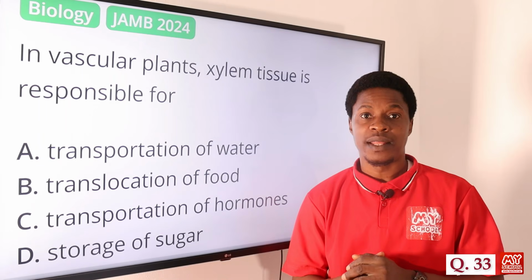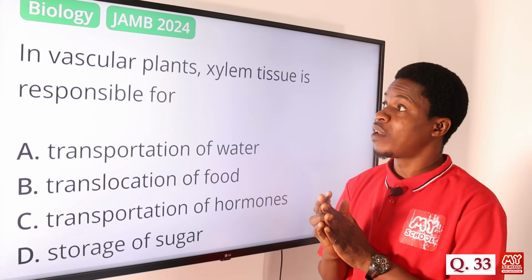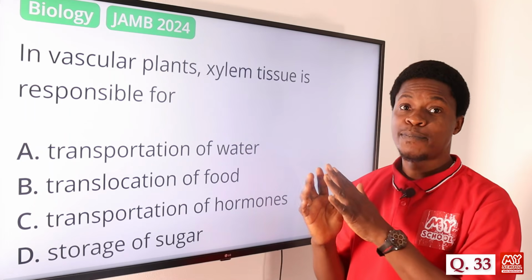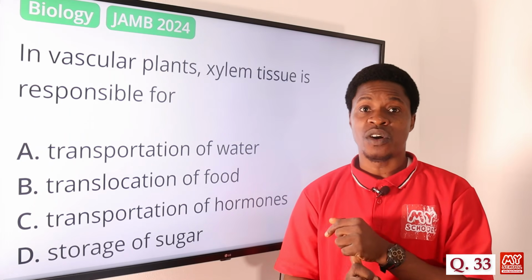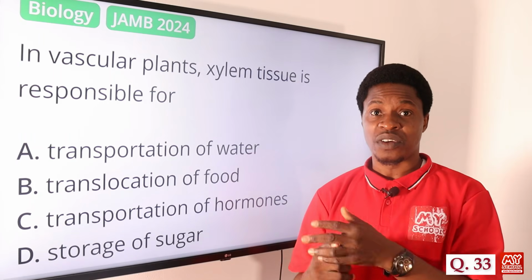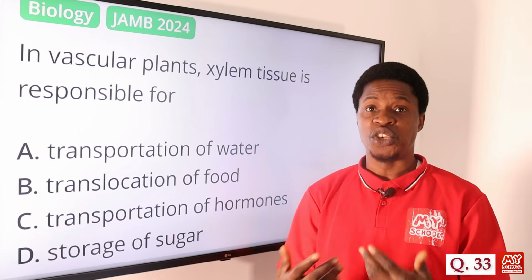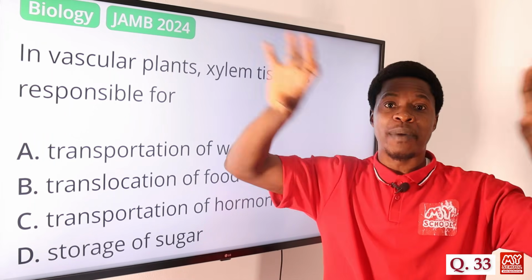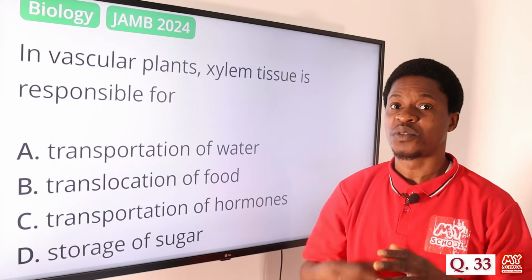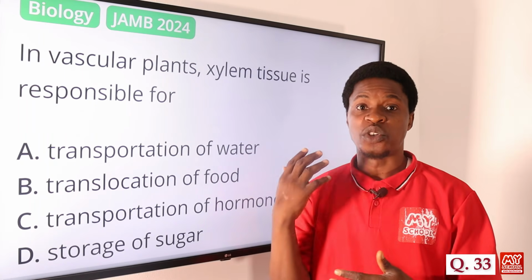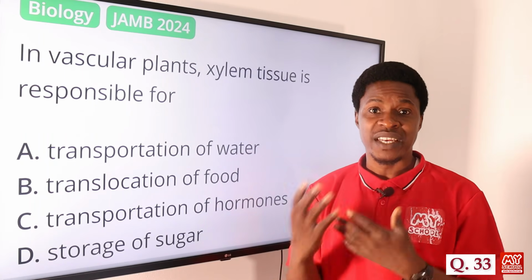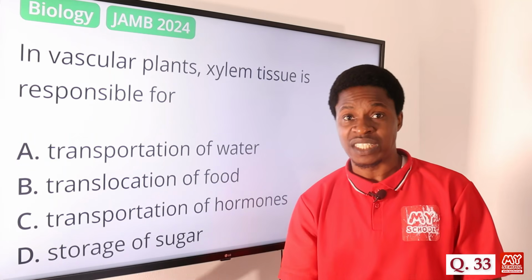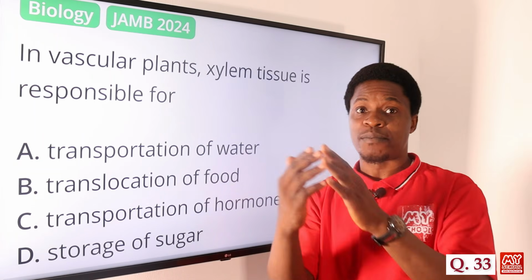Let's move on to question number 33. In vascular plants, xylem tissue is responsible for what? Remember that both xylem and phloem are what we call the vascular bundle tissues. They help in transporting nutrients and water from the roots to the leaves and other parts of the plant where they are needed. So they transport water, nutrients and minerals that are needed by the plant to grow and carry out metabolic activities.